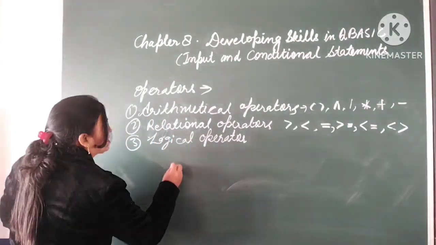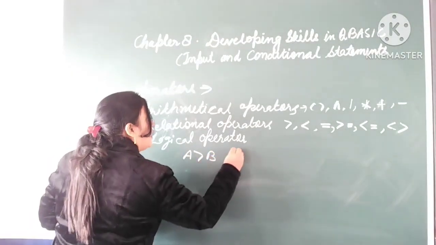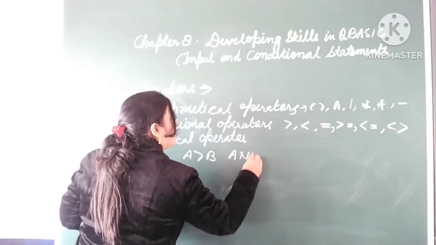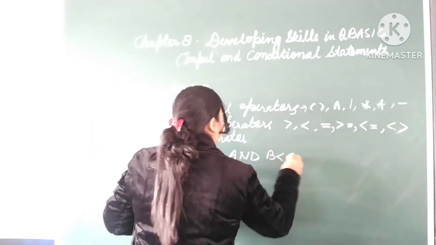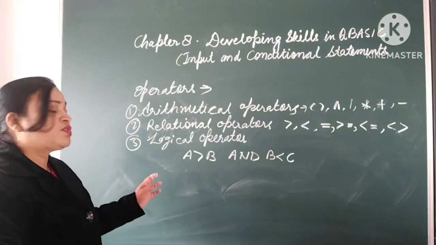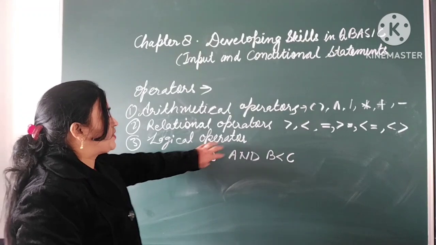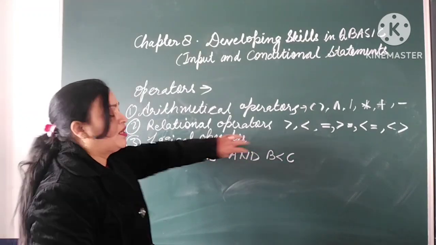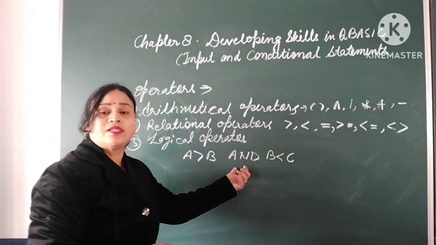Okay, logical operators. Suppose A is greater than B and B is less than C. It will result true if both the expressions are true.